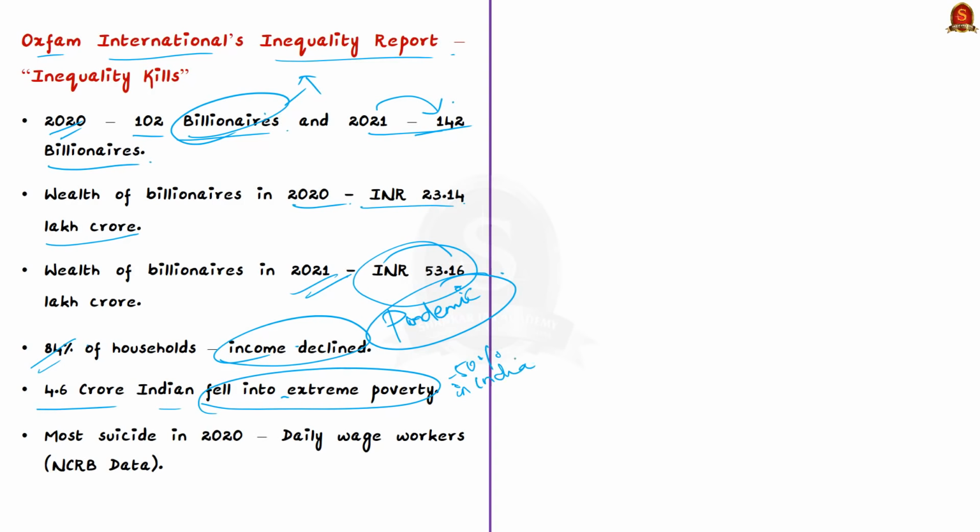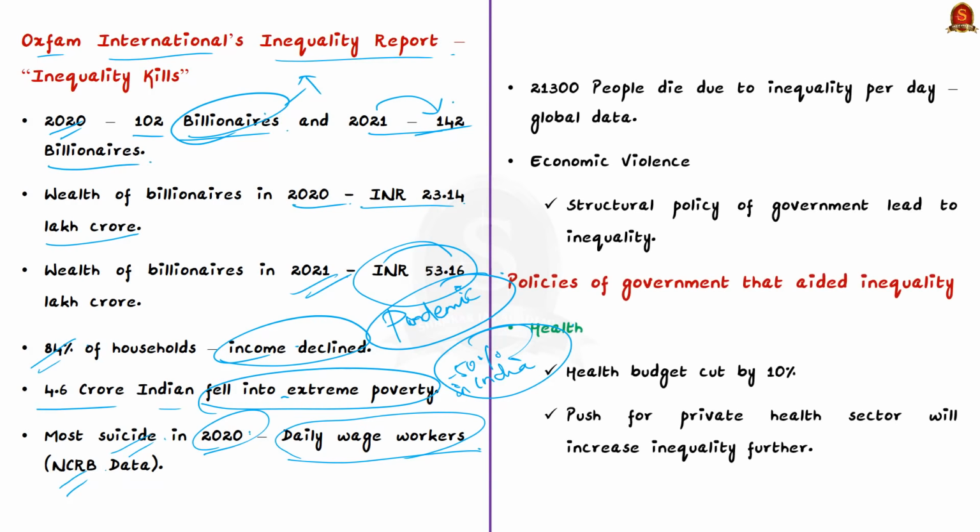The pandemic was particularly harsh on daily wage workers. According to the National Crime Records Bureau, that is NCRB, daily wage workers topped the category of people who died of suicide in 2020. On a global level, every day, inequality contributes to the deaths of at least 21,300 people. That is, one person dies every 4 seconds due to inequality. So the title of this year's Oxfam Inequality Report, which is Inequality Kills, is very apt.